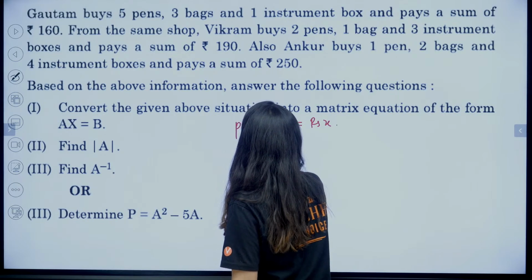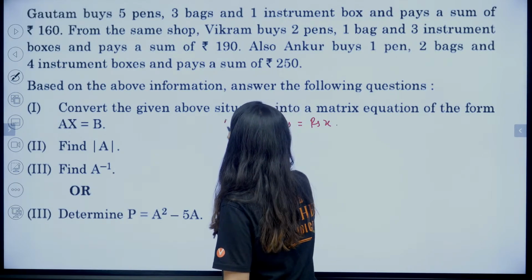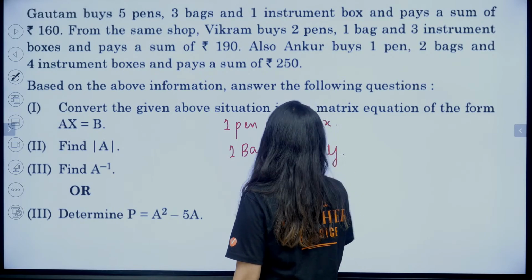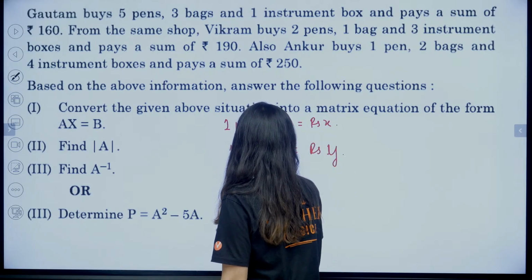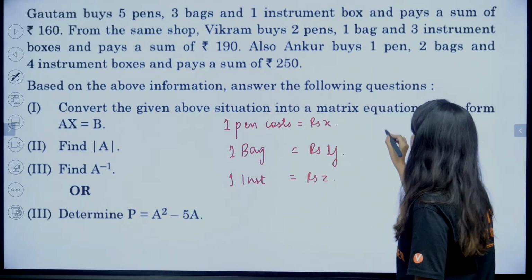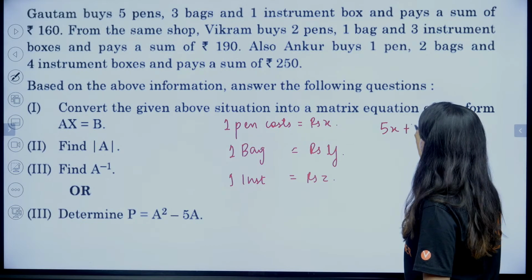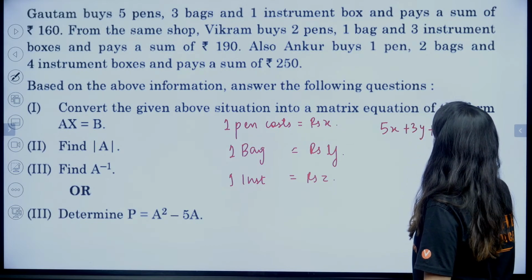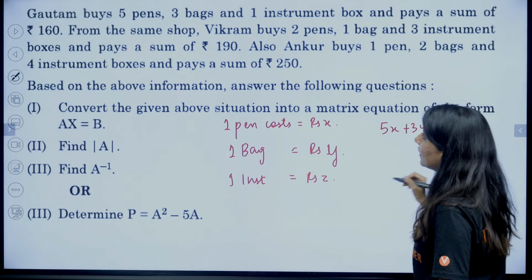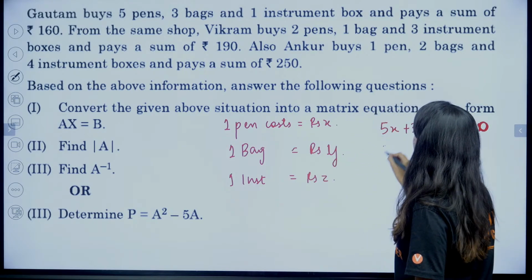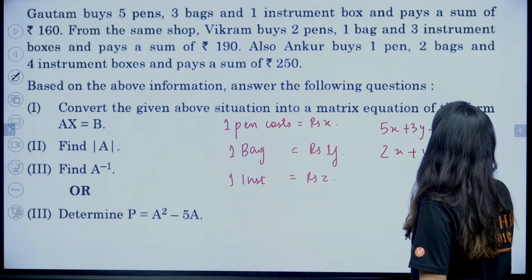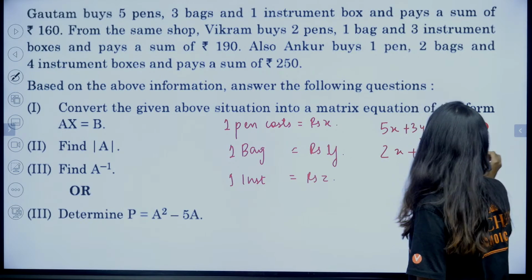Right? The cost of 1 bag is rupees y, and the cost of one instrument box is rupees z. So 5 pens, that means 5x plus 3y plus z is equal to 160. Then we have 2 pens, so 2x plus y plus 3z is equal to 190.